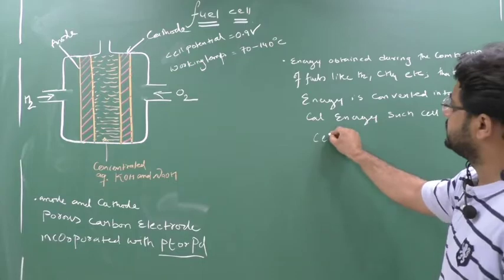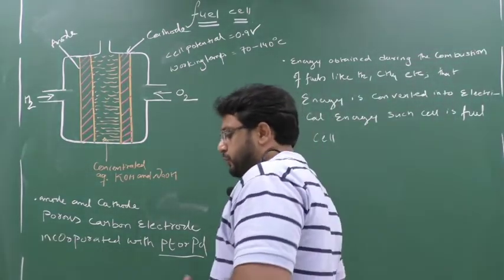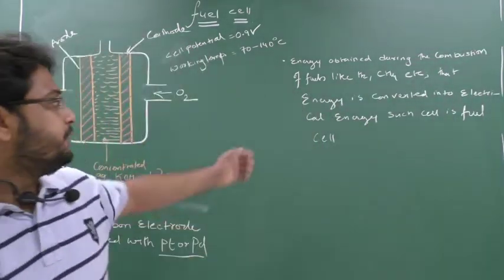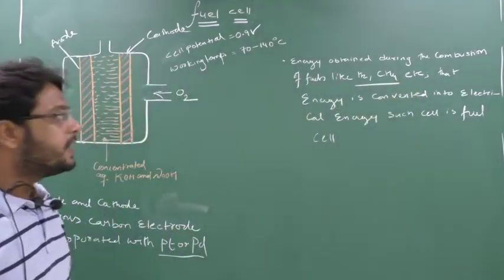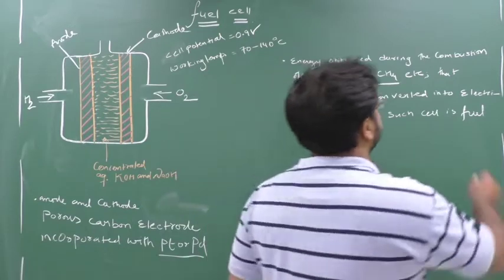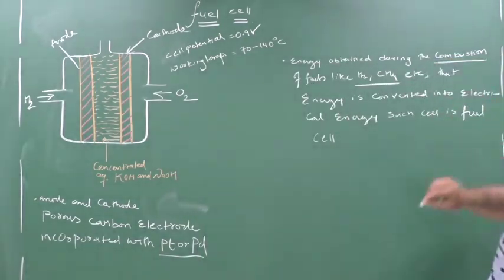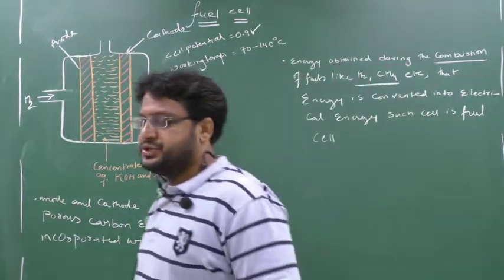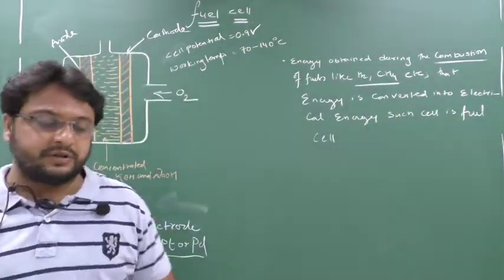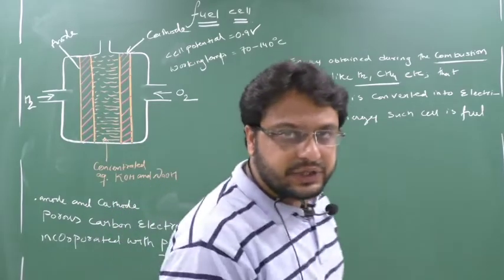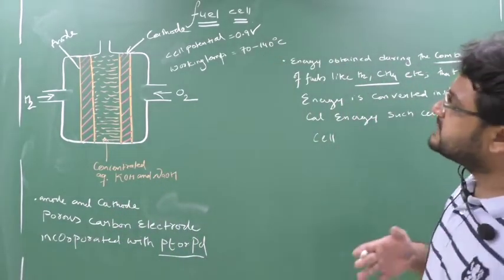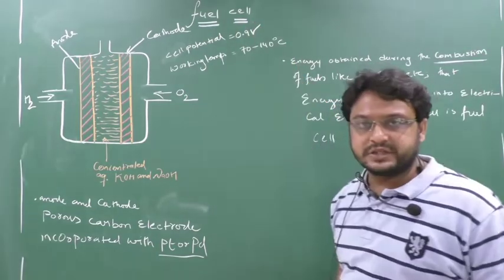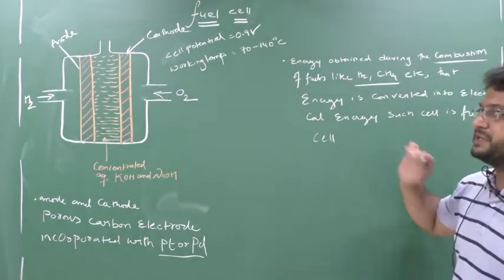Hear this part? Okay. So when you are taking this kind of fuels like hydrogen, methane, ethane or any hydrocarbon, and when you burn it, it means what? Combustion, and combustion takes place in presence of oxygen. So when you burn this, they will give certain energy. Heat energy, light energy, they will give the energy. If that energy is converted into electrical energy, the cell which does that is known as a what? Fuel cell. Clear? So this is the definition which is important.